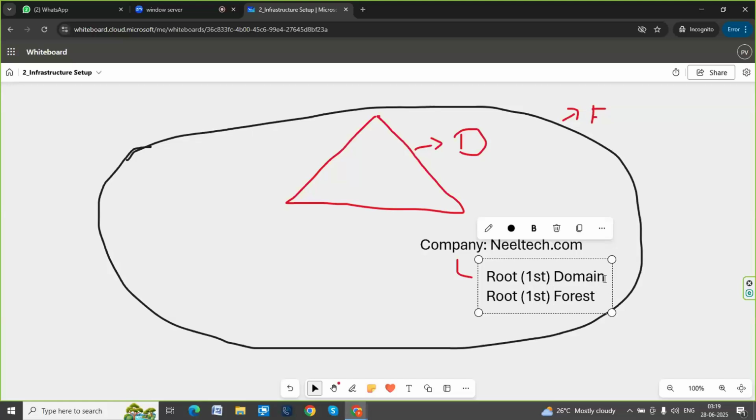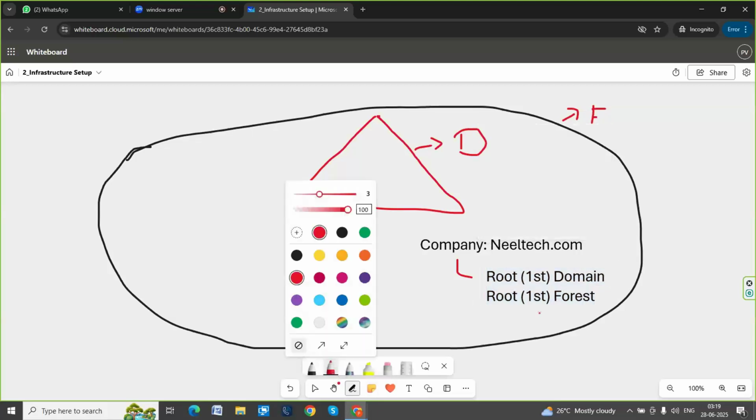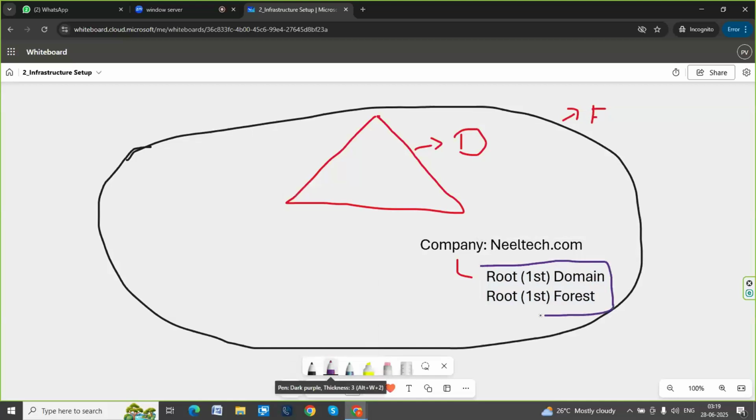The second forest is not called root. Root is nothing but the bottom, fundamental. Okay. This is called the first root, first domain. So the first domain and first forest is called the root domain, the root forest.